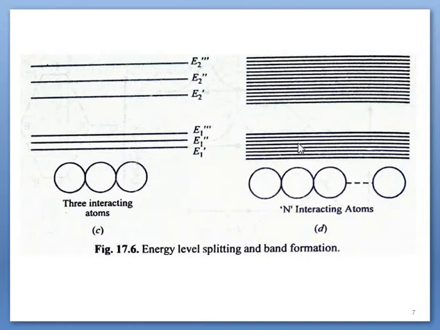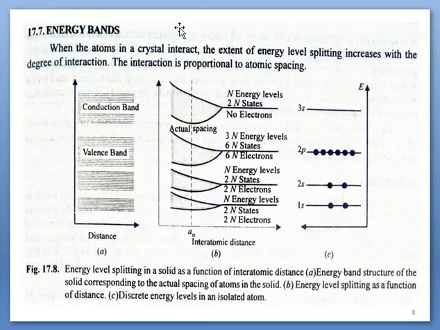The formation of energy bands can also be understood in the coming figure. See here, three figures are shown. This figure represents the electron distributions in energy levels. So 1s has 2 electrons, 2s has 2, and 2p has 6, which means there are 10 electrons. 10 means a neon atom. It represents a neon atom.